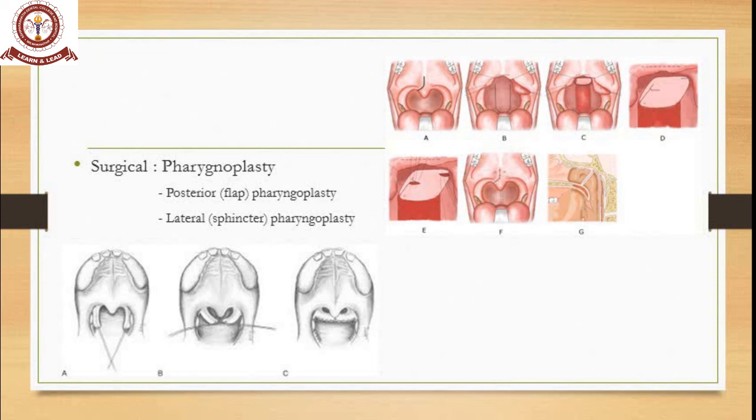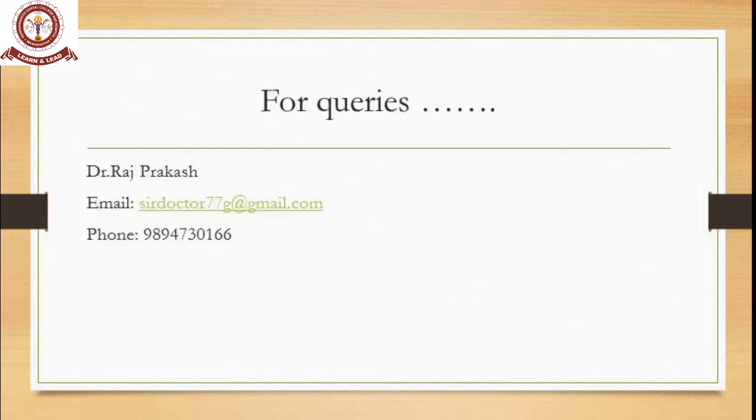And the other is posterior flap pharyngoplasty, which is nothing but an incision made along the posterior wall of the pharynx, and some amount of tissue is taken from it and closed with the soft palate region, so that again a bridge is connected so that the air doesn't gush out through the nasal cavity. It completely blocks the nasal way of gushing air and reorients the flow through the oral cavity. So that's about your cleft lip and palate management.